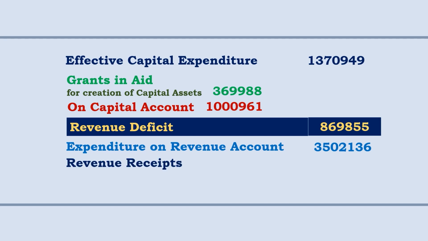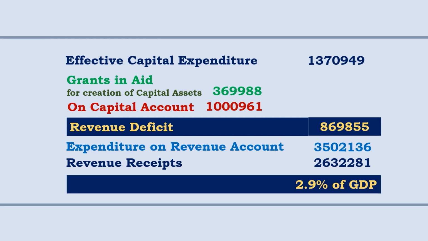And here revenue receipts 26 lakh 32,281 crores. So the difference is revenue deficit. So the revenue expenditure is greater than revenue receipts. Naturally and normally, quite understandably, there will be a revenue deficit, and the figure is 8,69,855 crores. And this constitutes 2.9% of the gross domestic product. Revenue deficit in the current budget is 2.9% of the gross domestic product.